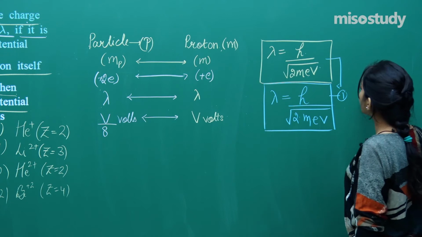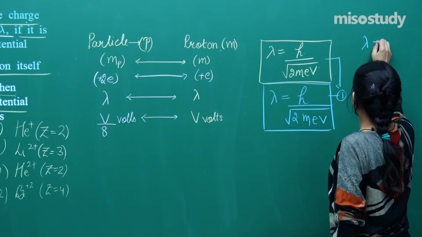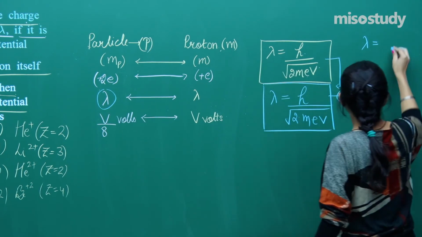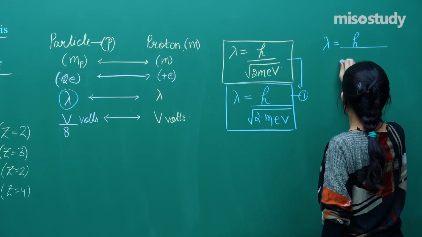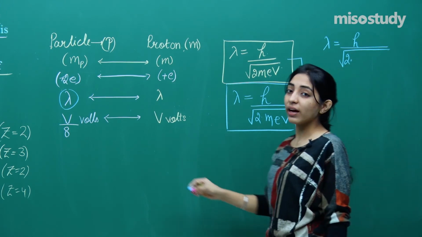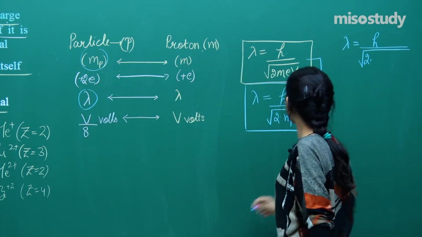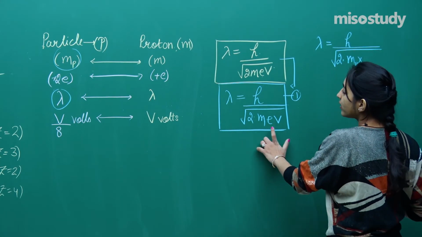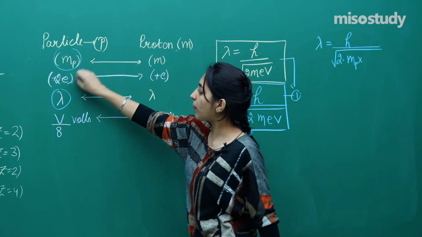Okay. Now moving on to the particle. So lambda for the particle is again lambda, equal to h over under root 2, right? So what is the mass of the particle? MP. So the mass of the particle is MP, into what is the charge on the particle? The charge on the particle is 2e.